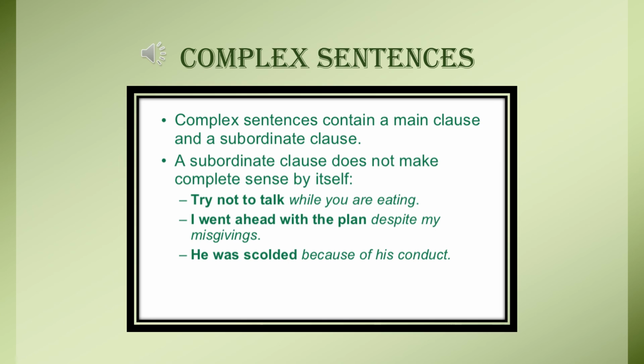Now, maybe we have used because here, but it is not a conjunction in this case. It is part of a subordinate clause. He was scolded is an independent clause or a simple sentence. However, the rest of the part, because of his conduct, is a subordinate clause that cannot stand on its own. It needs the support of the main clause.